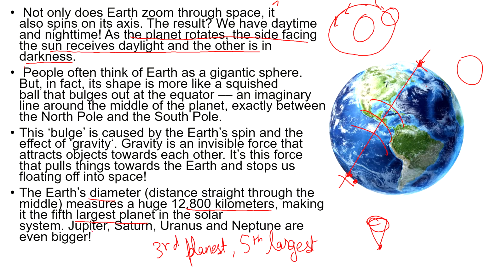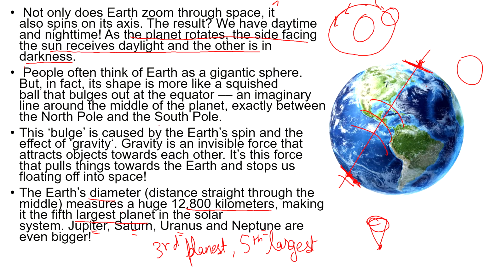Jupiter is the largest planet, second largest is Saturn, then Uranus, then Neptune, then our Earth. People often think of the Earth as a gigantic sphere. That's why I told you that our Earth's shape is not a sphere, it's a geoid, because it is a little bit flat at the North Pole and the South Pole.